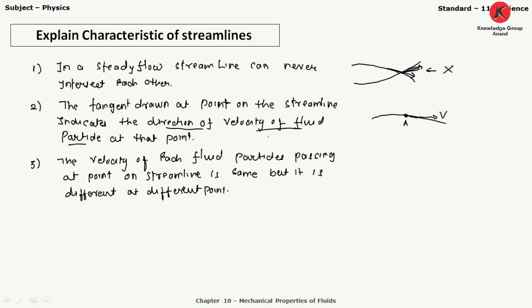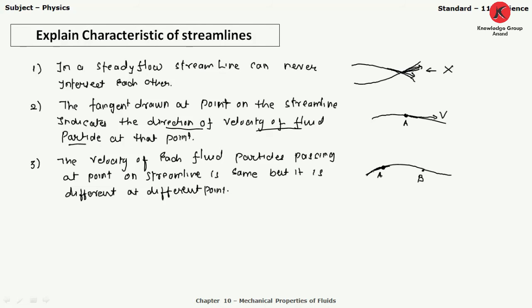What is it? The velocity of each fluid particle passing a particular point. Suppose this is one streamline flow, and let's consider 2 points, point A and point B over here. Now, all the fluid particles which pass through that particular point A must have the same velocity.